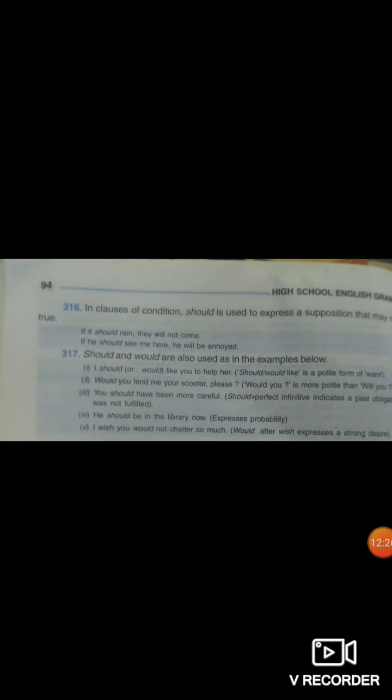Now I'll go with the next one, that is in clauses of condition, should is also used to express a supposition. Okay, leave this one, we will come to 317. Should and would are also used in the examples below. Like, I should like you to help her. Here it is a polite manner in which they are asking.